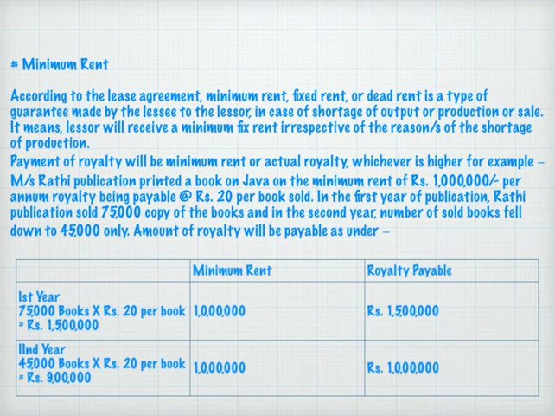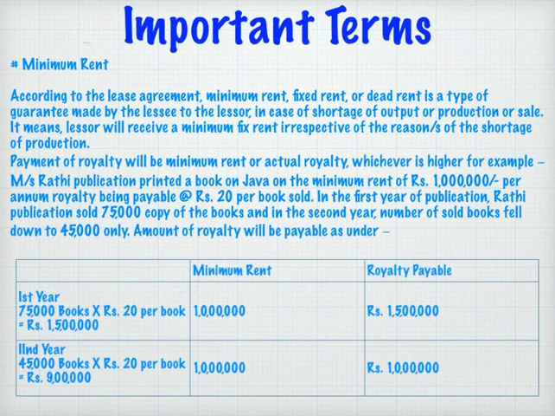Now, a very important and very essential term which should be understood while learning royalty is minimum rent. This is a guaranteed minimum amount which a tenant has to pay to the landlord, or a manufacturer has to pay to the inventor, or a publisher has to pay to the author. But why pay minimum rent? There is a question.